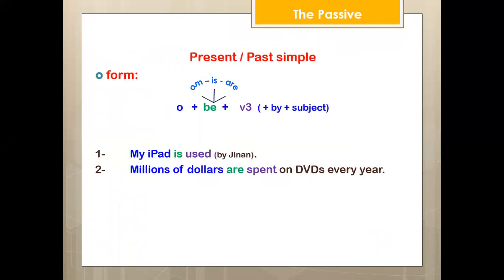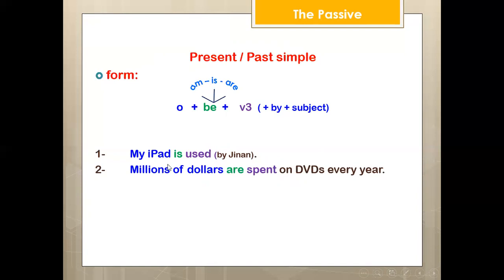To change a sentence from active to passive in the present simple tense, we put the object plus be: am with I, is with any singular subject, he, she, it, or any single name, are with they, we, you, and any plural name, plus verb 3. As we agreed, we can add by plus subject, or we can ignore it if the subject is not important.